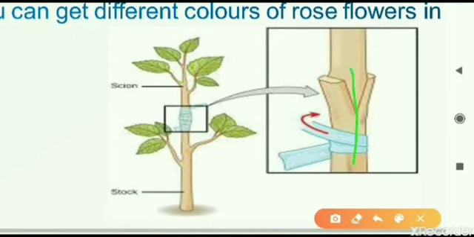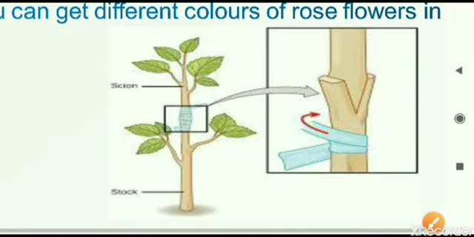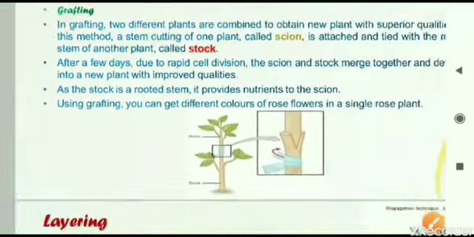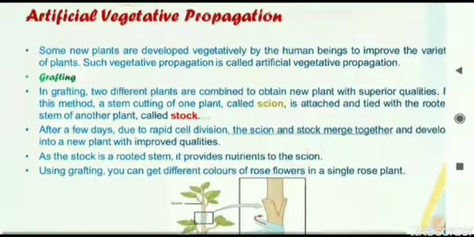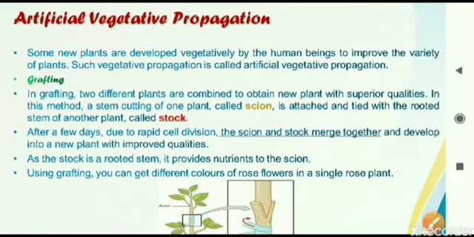From the lower plant to the upper plant, the nourishment, the food can be transferred. From the soil, water can be transferred. The nourishment, different minerals can be transferred through this joint where we have joined both these plants. So we have attached them and tied them with the other plant. You don't have to confuse these two: one is scion, another one is stalk.